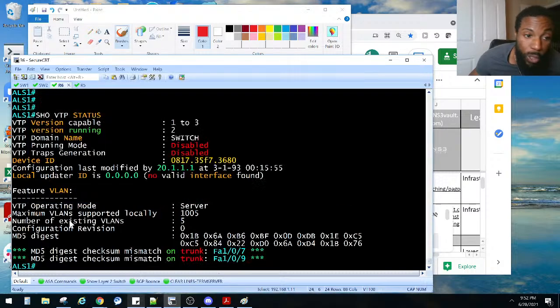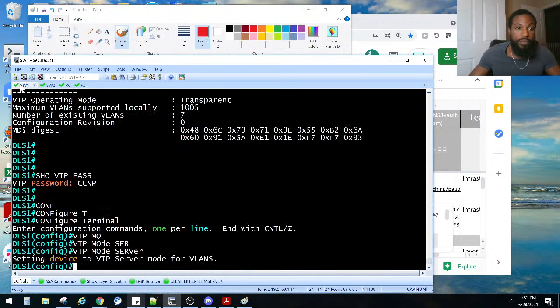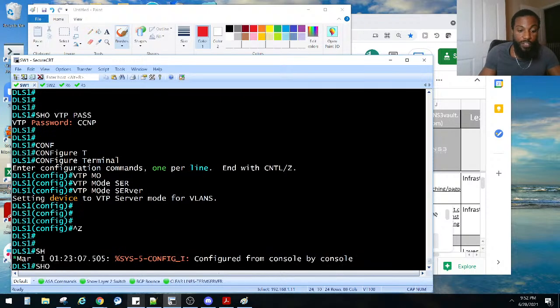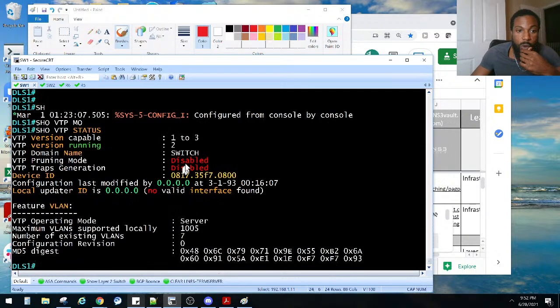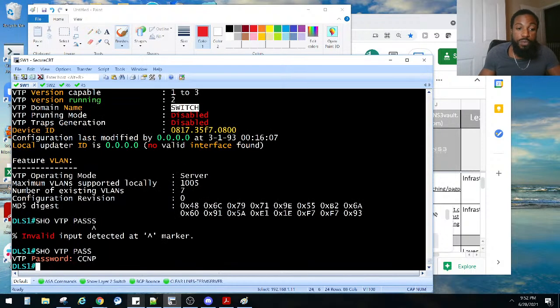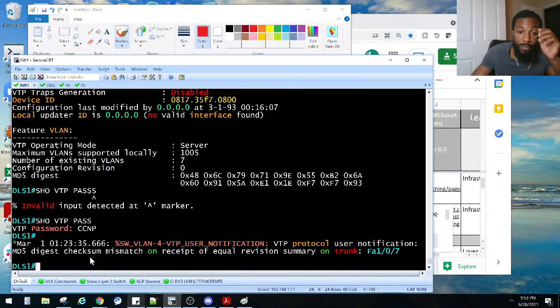DLS1. What is his mode? Show VTP status. His mode is right now set to server. The domain is switch, all caps. And then the password, show VTP password. Password only has 2 S's, by the way. Bruh. It is set to CCNP, so that's correct. We still have this error that keeps popping up here.